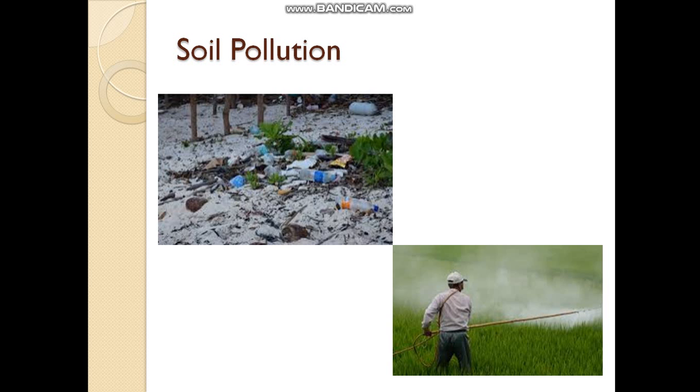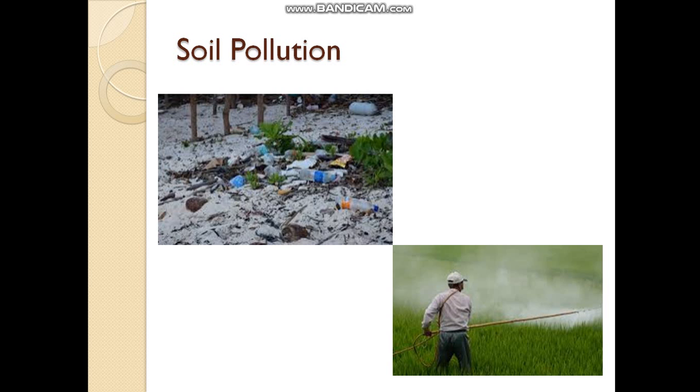Okay, so to avoid soil pollution, what can we do? We can avoid using plastics. Otherwise, at least we have to reduce using plastic materials, and we should try reusing plastic materials. Then, before releasing chemical products, pesticides and waste products into the soil, we should treat them. After treating only, we should release that in the soil.